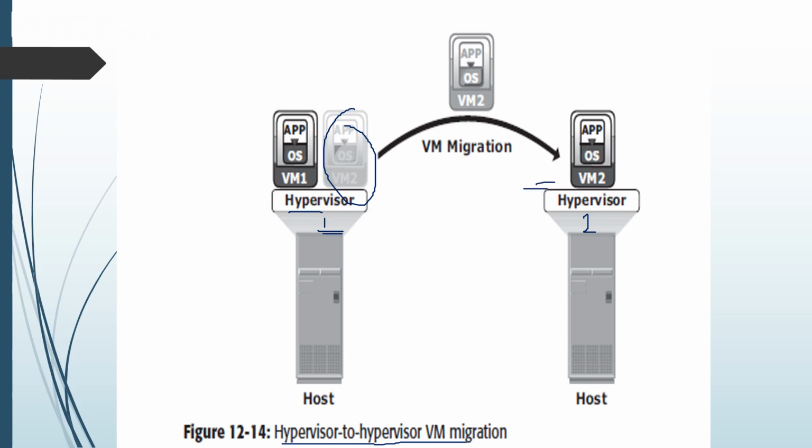This technique requires the source and the target hypervisor to access the same storage. So both the hypervisors need to access the same storage. Here we can observe that the active VM, that is virtual machine 2, is moved from hypervisor 1 to hypervisor 2, and copies of the content of virtual machine memory from the source to the target can be considered. So this technique requires the source and target hypervisor to access the same storage.